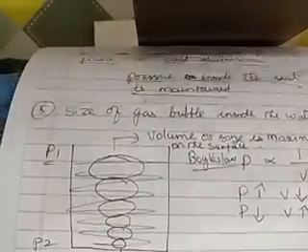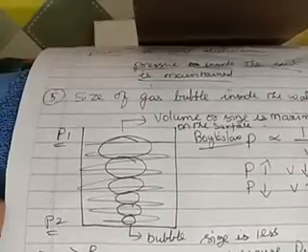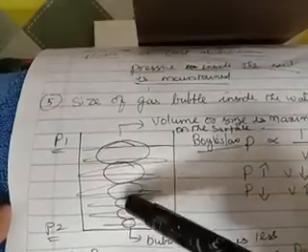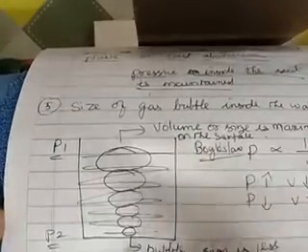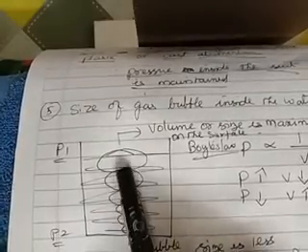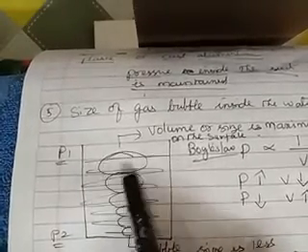So I have drawn a diagram. The diagram is not in your textbook. So let us understand the circles which are given refers to the size of the bubbles. So the size of the bubble, if you can see, it keeps on increasing. The size of the bubble is maximum at the surface.